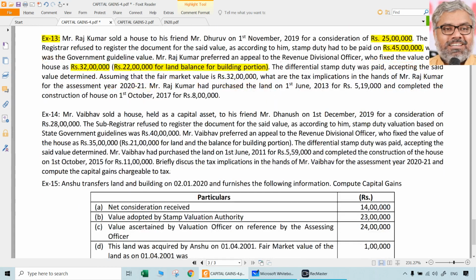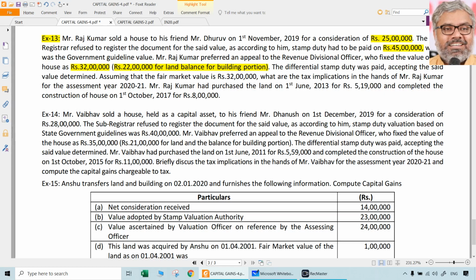They did it. Assuming that the fair market value is 32 lakhs, it doesn't matter, that is useless. Fair market value, who cares? When it comes to immovable properties, we only care about stamp duty valuation or valuation officer's report. Unnecessary information will be given to confuse, that is useless. Even if it is 30 lakhs, 40 lakhs, whatever it is, we don't care. What are the tax implications in the hands of Mr. Rajkumar for the assessment year 2020-21?